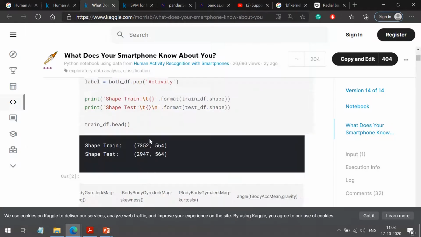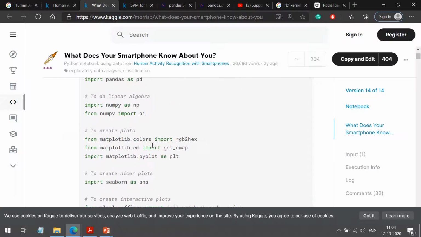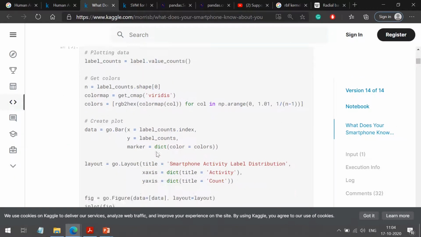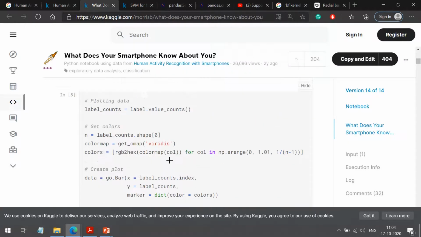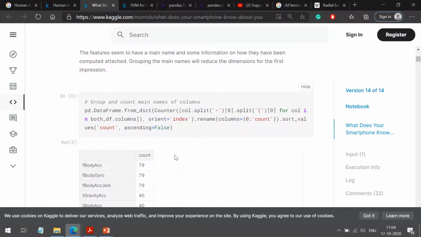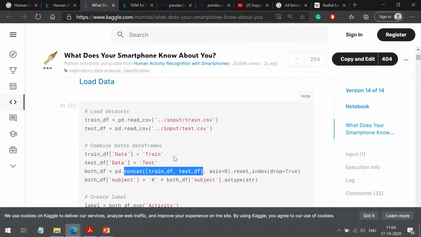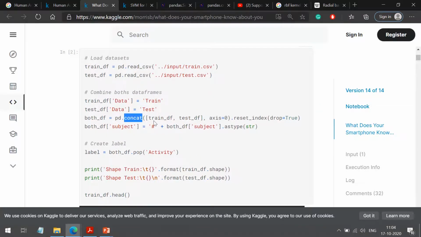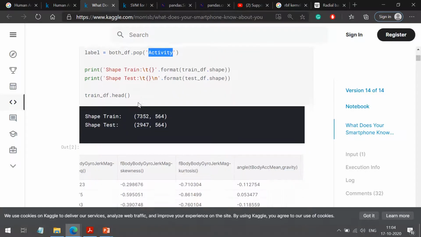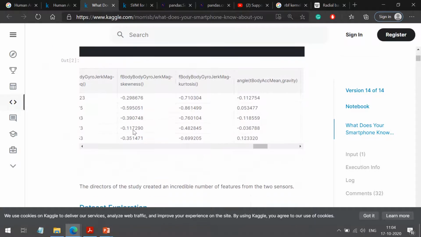In the first notebook we have done the analysis. We have seen how the class labels are distributed, and for that we have plotted a bar graph. First we have done the concatenation. Let me start from the top. We have read the CSV file, then we have concatenated the training data frame and testing data frame. Then we have deleted the activity column. Then we have printed the shape.